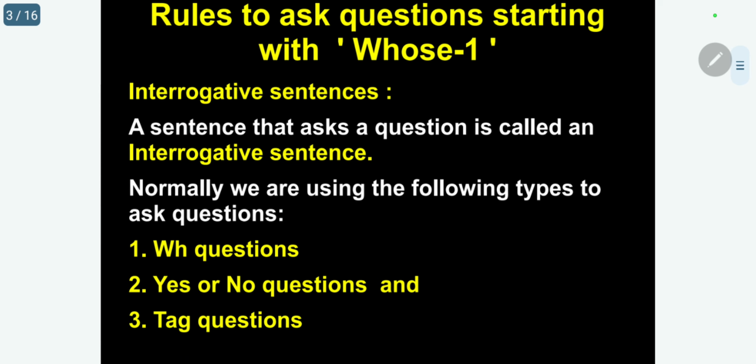Normally, we are using the following types to ask questions. Number 1, WH questions. Number 2, yes or no questions. And number 3, tag questions. Only these 3 ways we can raise questions to know the answer. So, students, you must have a clear idea.